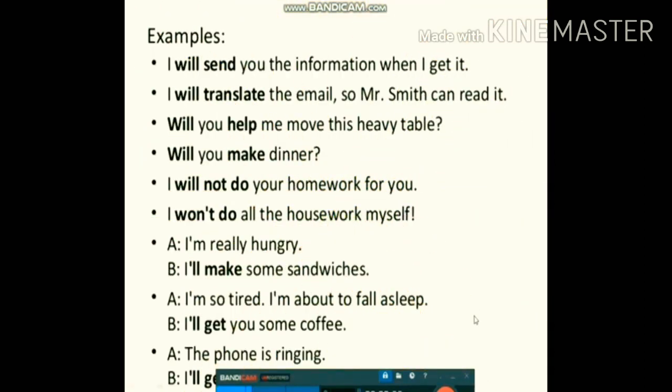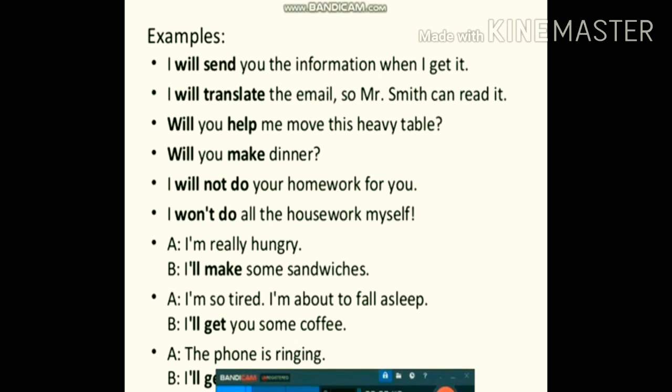Examples: I'll send you the information when I get it. I'll translate the email so Mr. Smith can read it. Will you help me move this heavy table? Will you make dinner? I will not do your homework for you. I won't do all the housework myself.